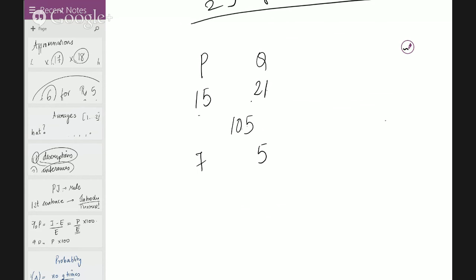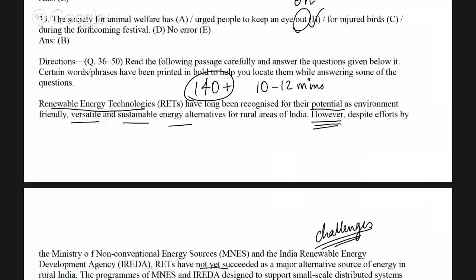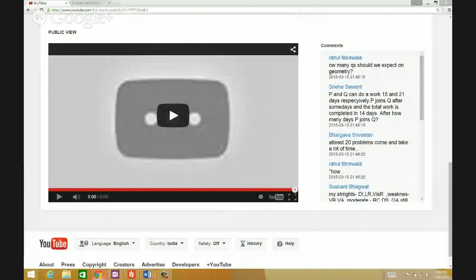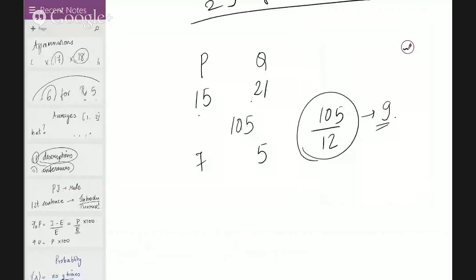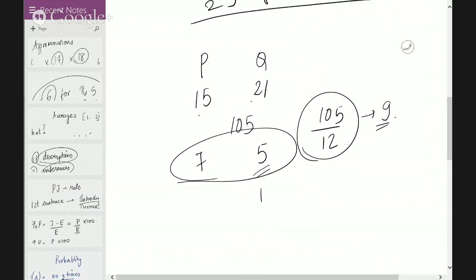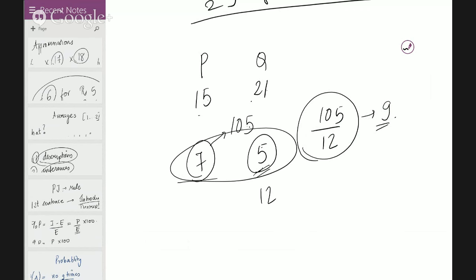Now if they ideally go for it, they can finish the work in approximately 9 days. It's just an approximate value, but they finish in 14 days. So basically what the question says is, P joins Q after some days, which means Q is working alone precisely. Now we want to get this work done in 12 days, right? Once you have P and Q joining, they'll do 12 units every day. So now we have to find a multiple of 12, so that we keep on reducing 7 from it, because P is working alone if I'm not wrong.